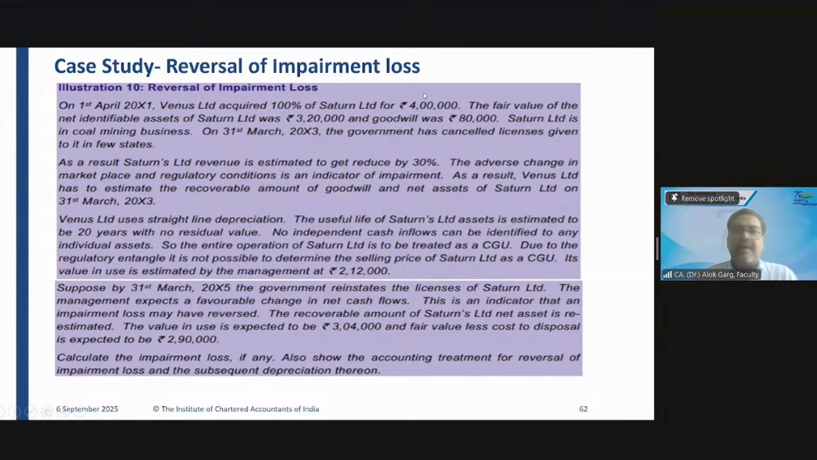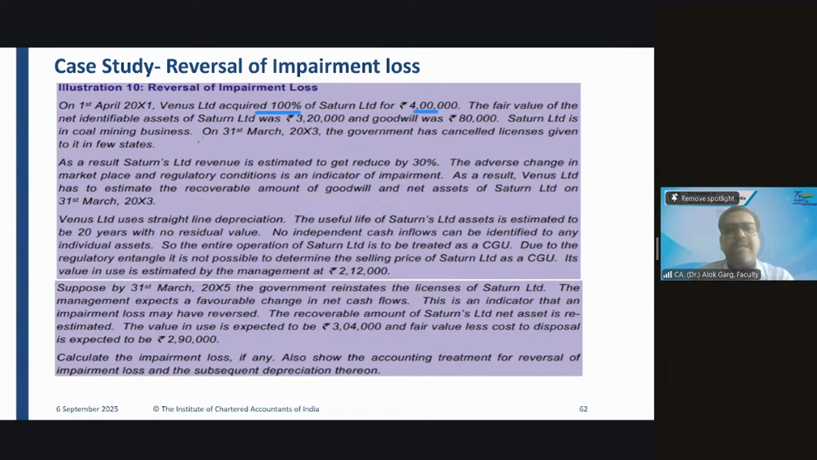Case study. On 1st April 20x1, please write down the facts. Venus Limited acquired 100% of Saturn Limited for 4 lakh rupees. The fair value of the net identifiable assets of Saturn was 3,20,000, so the net identifiable assets were 320 and goodwill was 80.